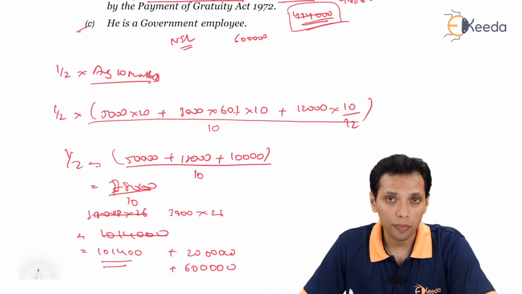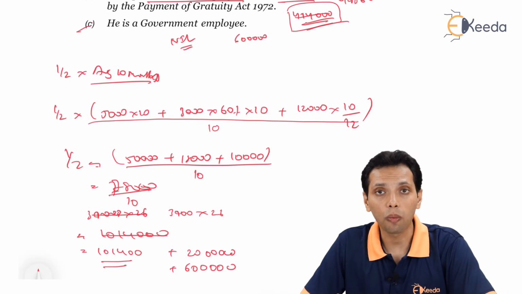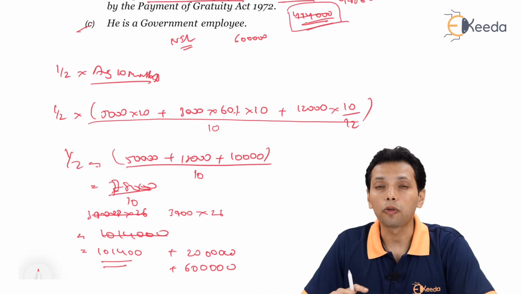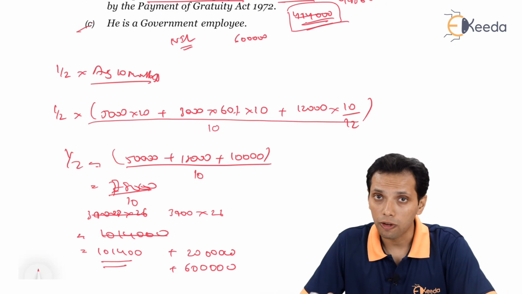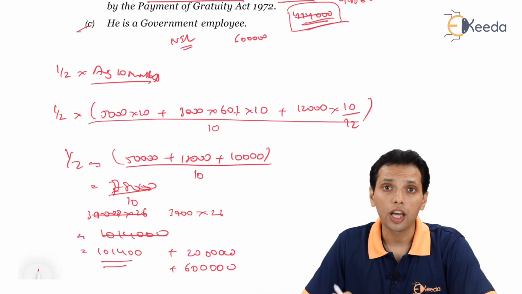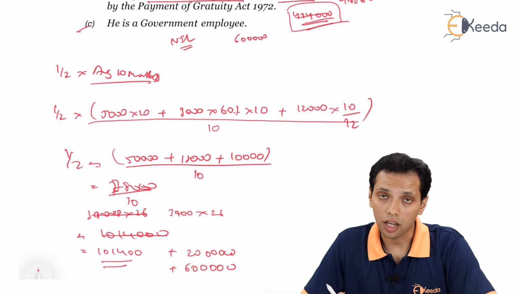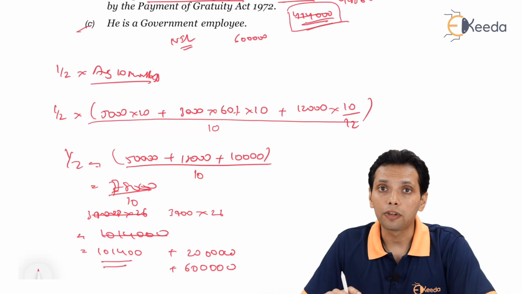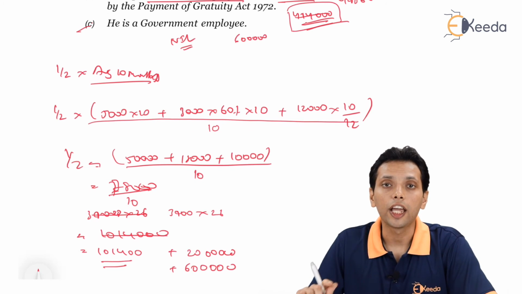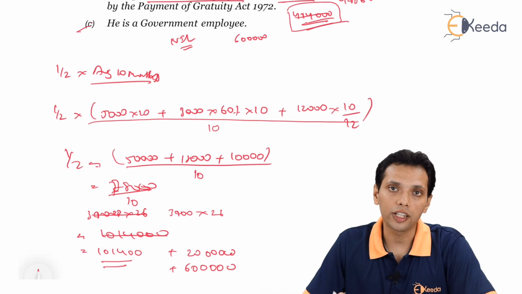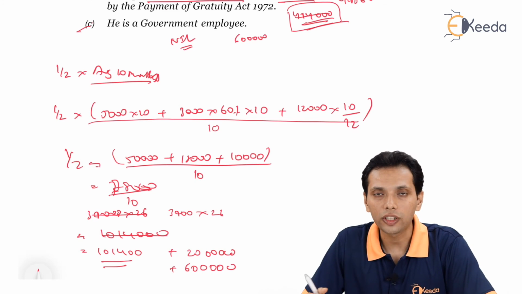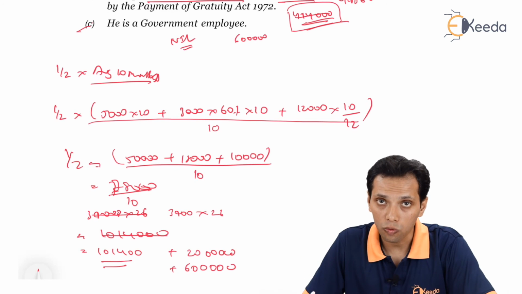If covered, then the formula is: the amount of gratuity received, second is 20 lakhs, third is 15 by 26 into last drawn salary into completed year of service. Any fraction more than 6 months is to be rounded off to 1 year.